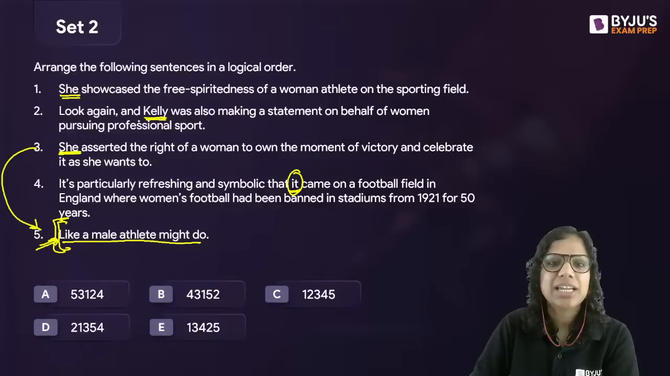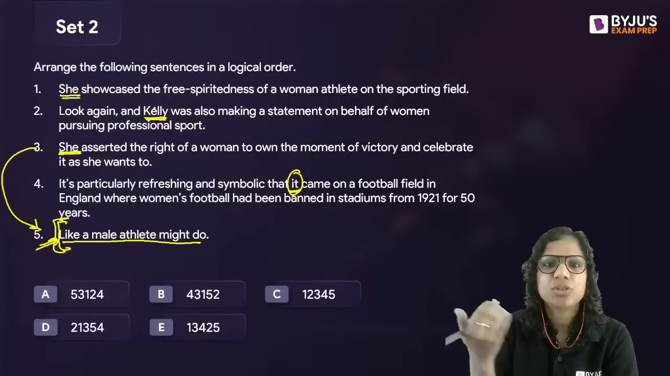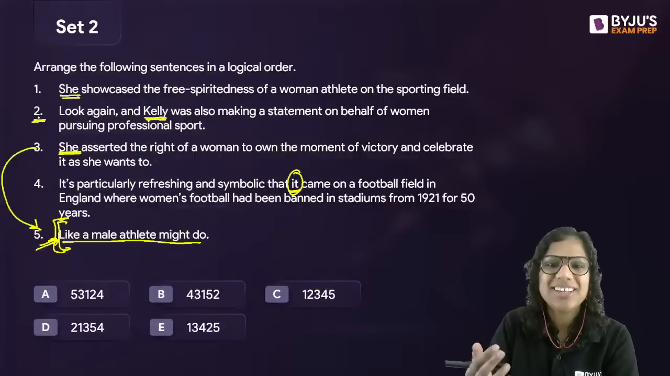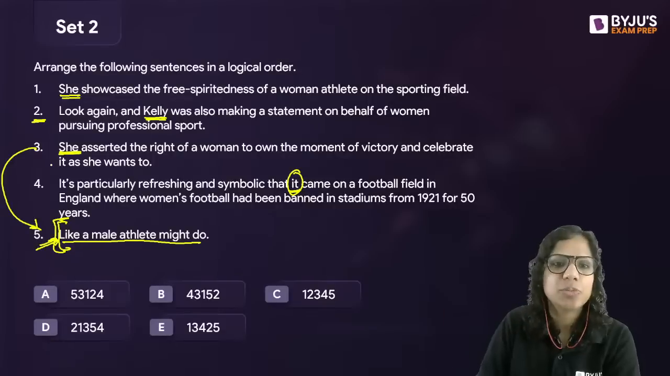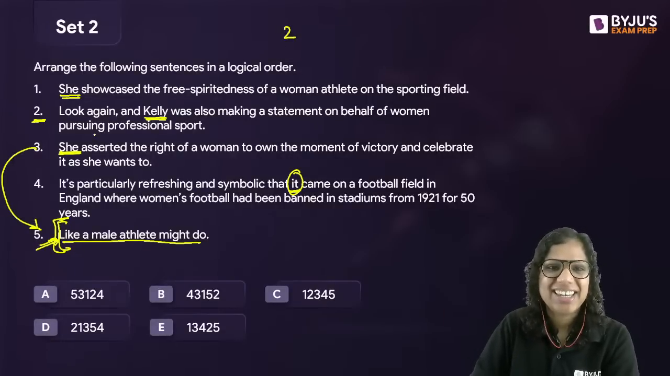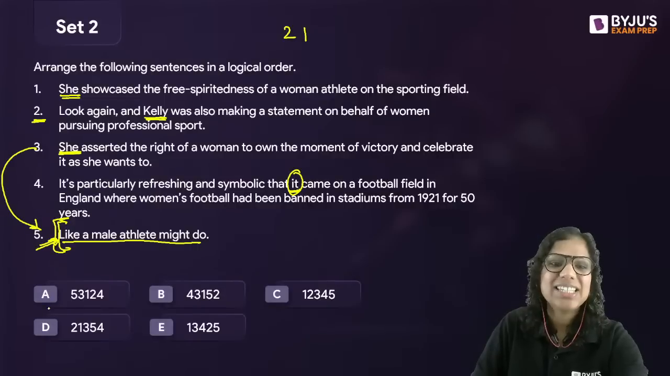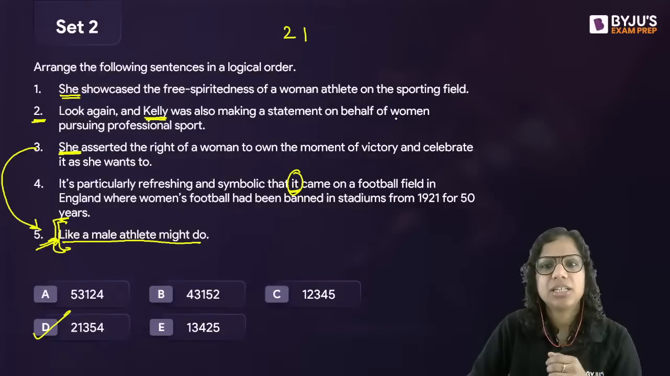Moreover, it's in the second sentence only that we actually name the person who's doing all this. So, 2 is in a way introducing the person here, whereas when we talk about she, we refer to this person Kelly. So, 2 should come in the beginning, right? Then 1. So, what should be the answer then? Should it be B? Should it be D? It is D.